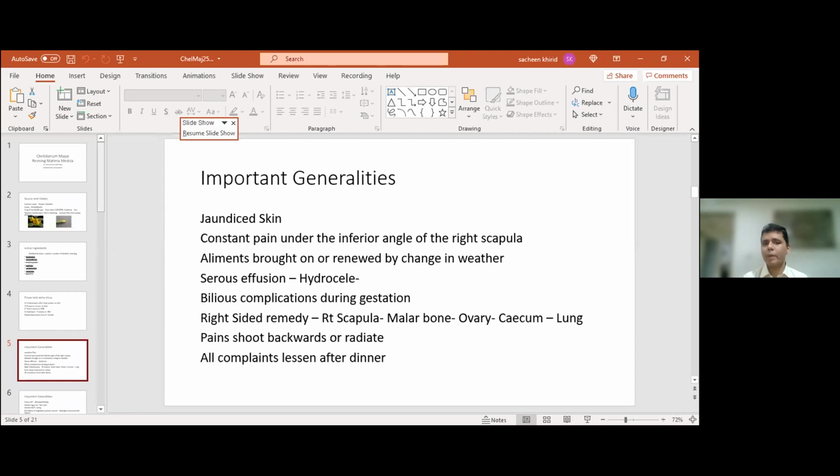The pain shoots backwards. All complaints lessen after dinner. Now when written in Old English, normally dinner used to be considered in the afternoon in Europe, if I'm not wrong. So sometimes we do tend to have to modify. So basically eating ameliorates is what we need to pick up for Chelidonium.